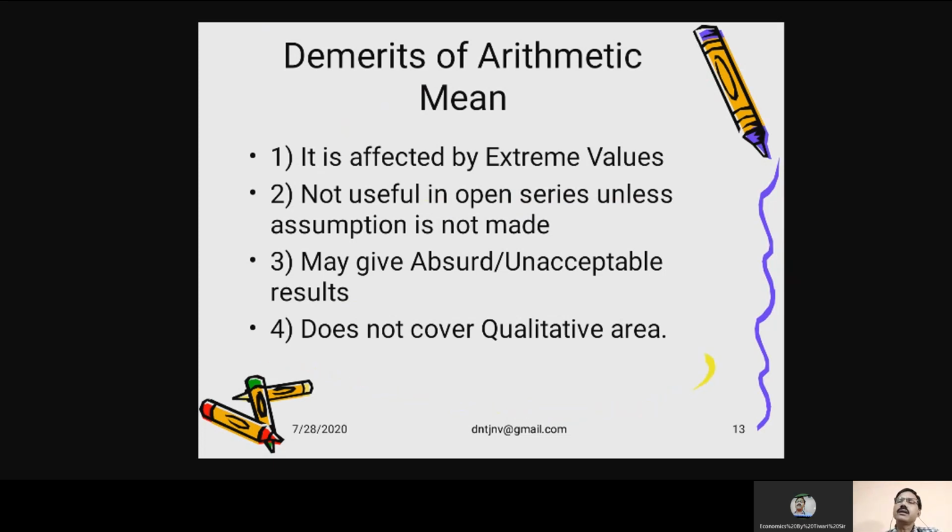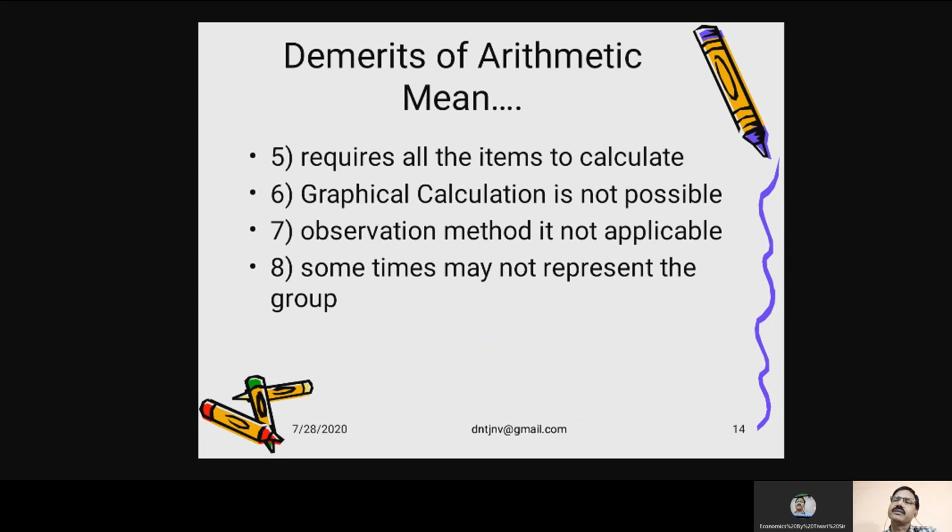Then, it requires all the items to calculate. If any item is missing, you cannot calculate arithmetic mean. Graphical calculation of arithmetic mean is not possible. You can calculate mode, you can calculate median graphically, but you cannot calculate this. Observation method is not possible; you cannot calculate arithmetic mean just by having an observation about the data. You have to apply the formula, only then you will be able to calculate.